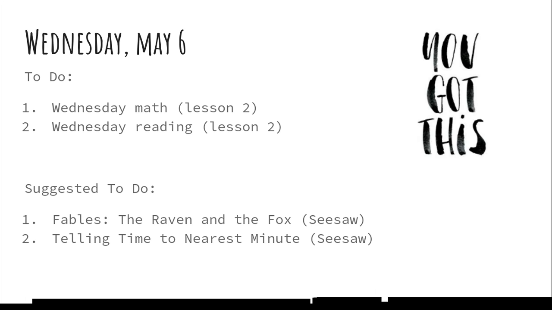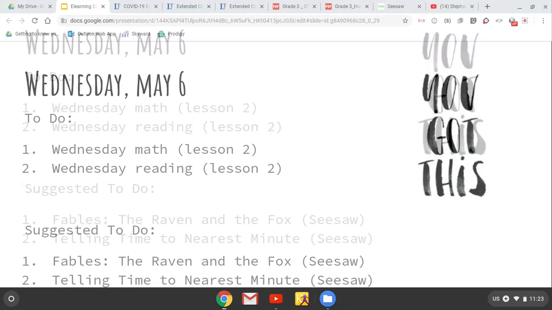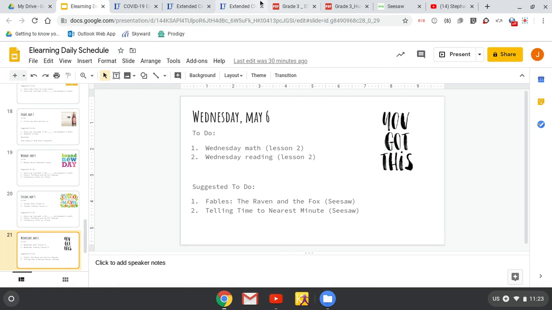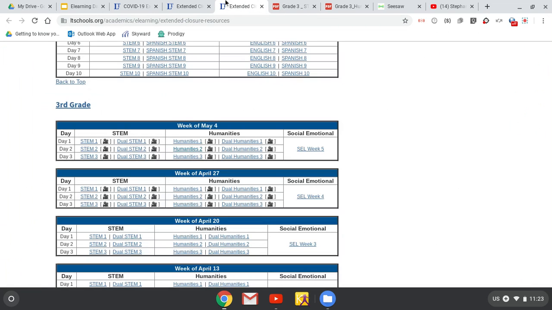Today is Wednesday. You have a math lesson and a reading lesson. If you're working on Seesaw, you will see the name Wednesday in the title. If you are printing from the district website, make sure you're looking for the week of May 4th right here at the top, and it is lesson 2 that we're working on today.